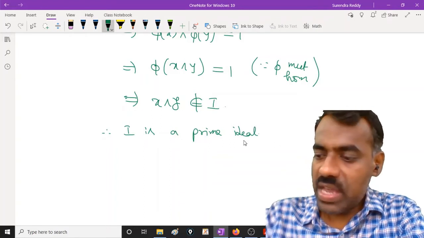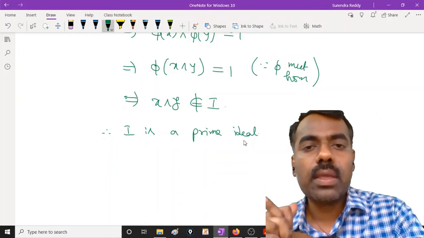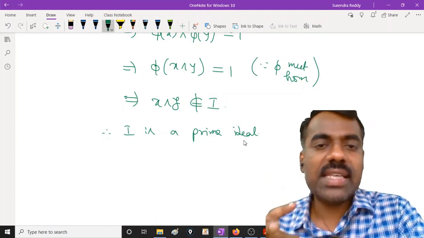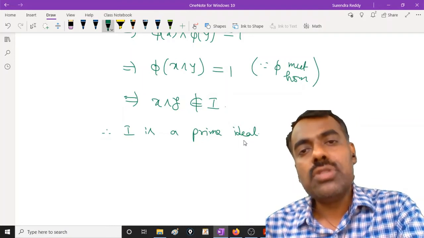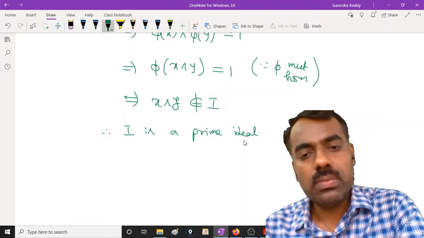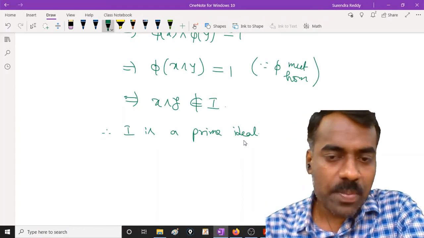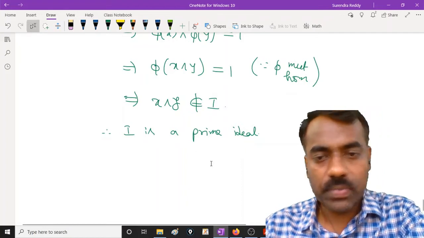So we have given the characterization of ideals in the form of homomorphism. An ideal is a proper ideal if and only if there exists a join homomorphism from L onto C2, and it will be a prime ideal if and only if it is not only a join homomorphism, it is actually a homomorphism, right?